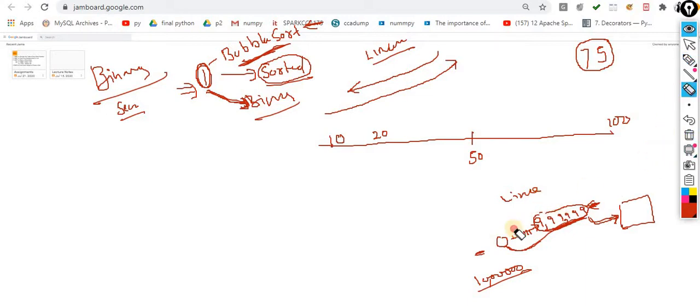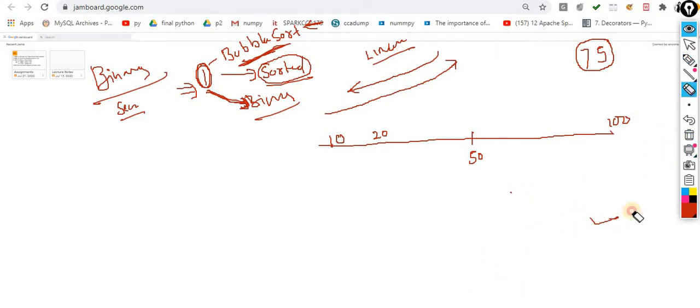Now this problem statement is solved with the help of binary search. Now what exactly is binary search? Your searching item is 75. Just understand this scenario. Where is the possibility that your item will be there?